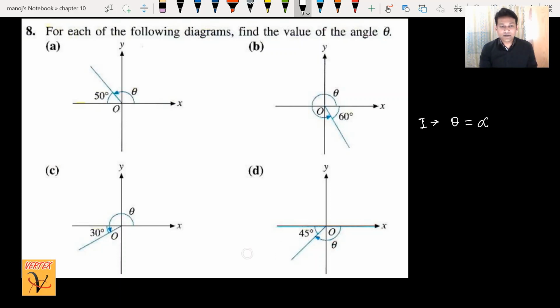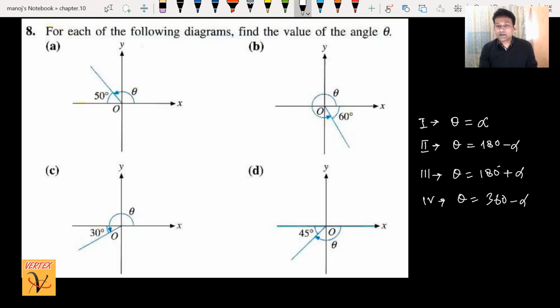In the second quadrant, theta is always equal to 180 minus alpha. In the third quadrant, 180 plus alpha. In the fourth quadrant, 360 minus alpha. Please just remember this.